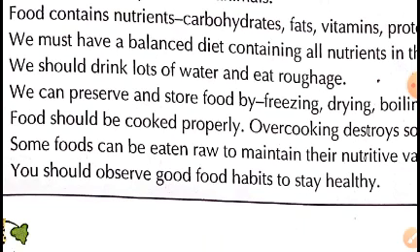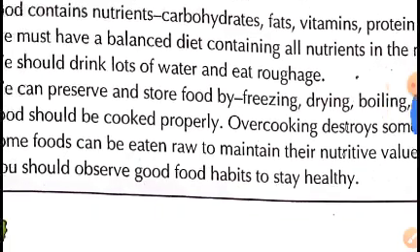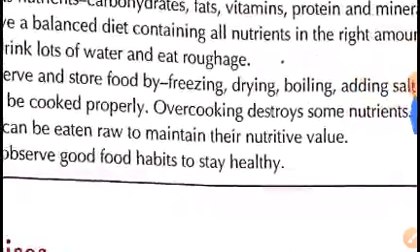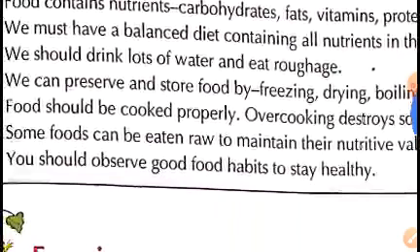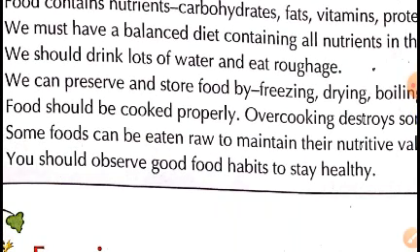We also studied the food which we eat can be stored safely for a longer period of time or for later use when they are not available, by freezing, drying, boiling, adding sugar and salt. These are the methods by which we can keep the food which we eat for a longer period of time.